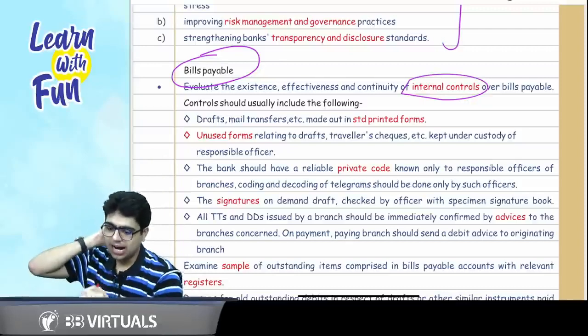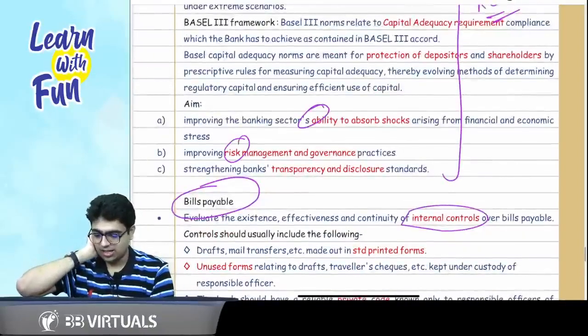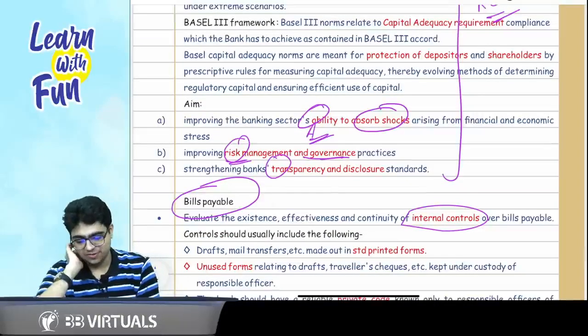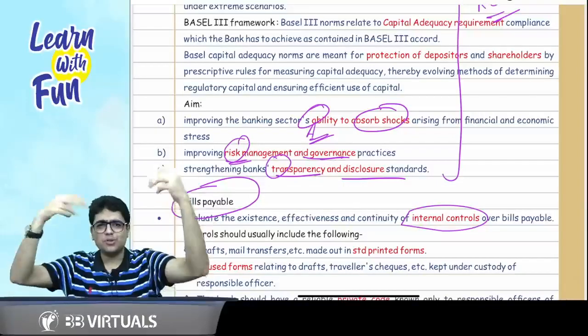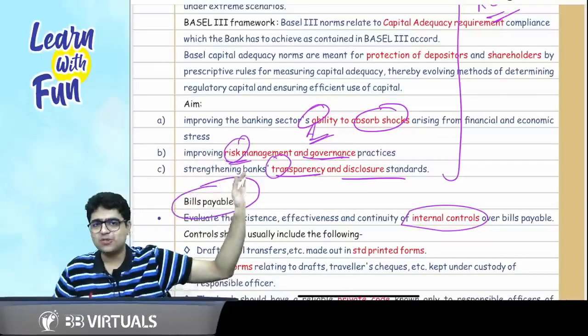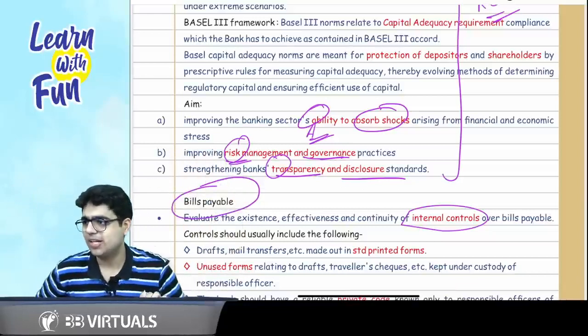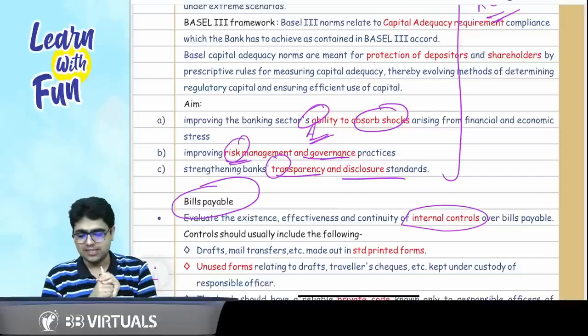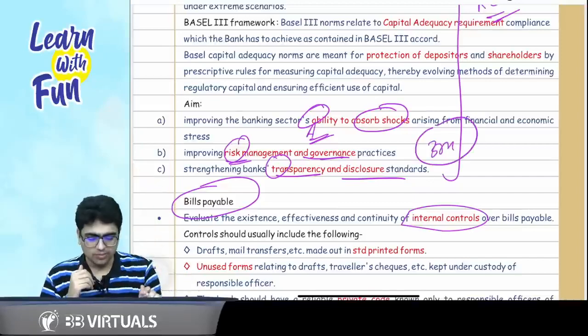Sir, in Basel, the ART point we are done. Yes, ART. Basel is an ART: A for ability to absorb the shocks, R for risk management and governance, and T for transparency and disclosure. Everyone who is watching the video, please write this mnemonic: ART, ability to absorb the shocks, risk management and governance practices, and transparency and disclosure standards. A 3-marker question has come.